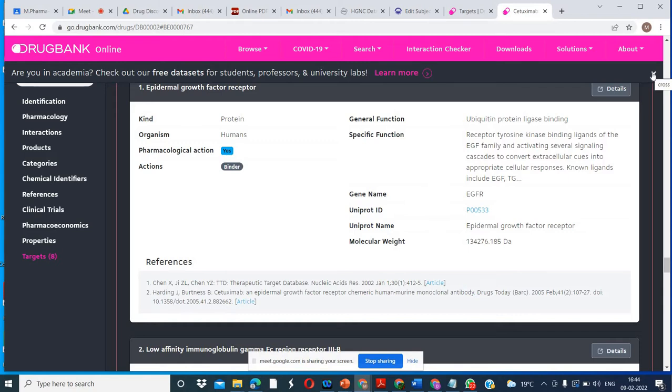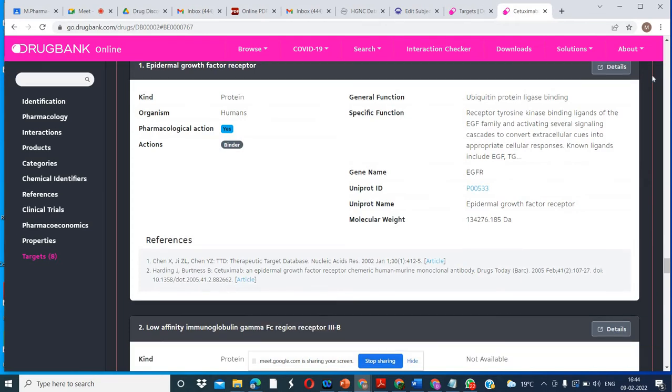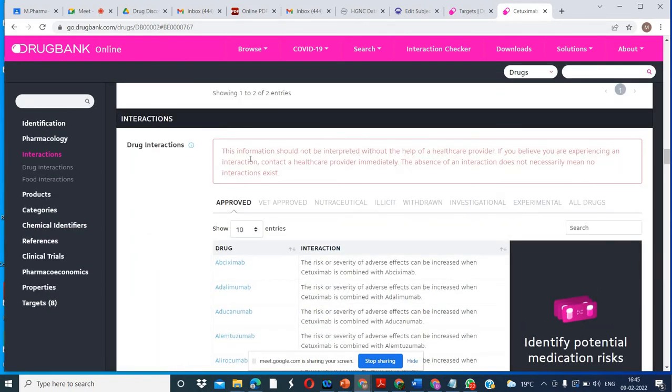If we are working on a disease, we can look for the targets and we can look for the drugs. How many drugs are available? How many targets are available? Drugs and targets are useful. So it is obvious. Here you can see, by clicking on these, we can go to interactions, products, chemical identifiers, clinical trials. All the information you can get from here.